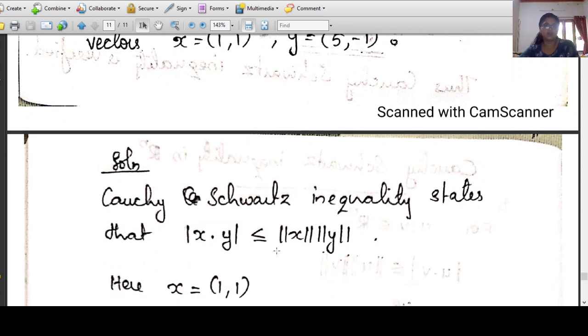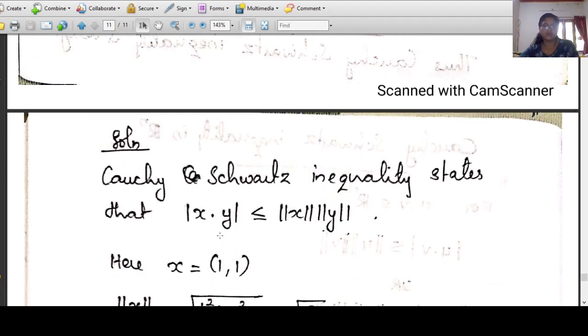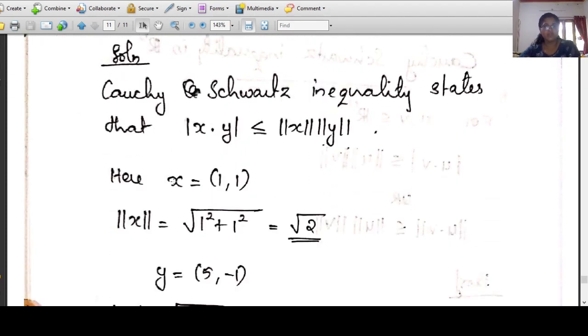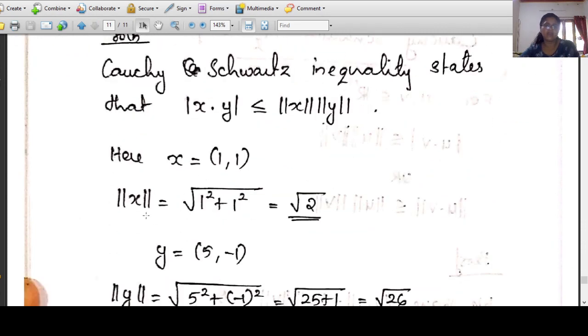What is the Cauchy-Schwarz inequality? Mod x dot y is less than or equal to norm x into norm y. We have to verify that this inequality is true here. We are taking the given vector x, which is 1, 1, and finding the norm of x.